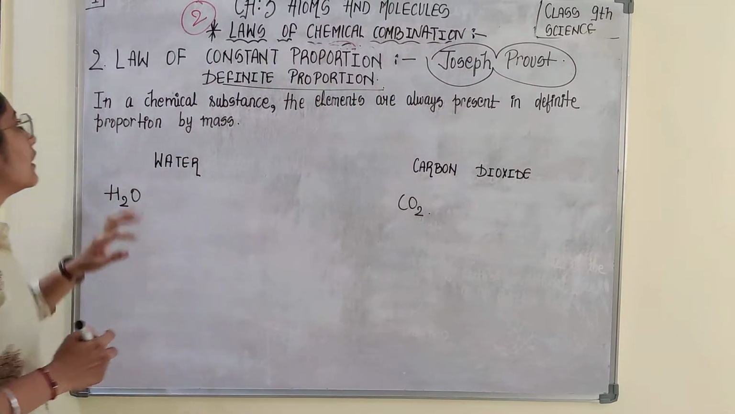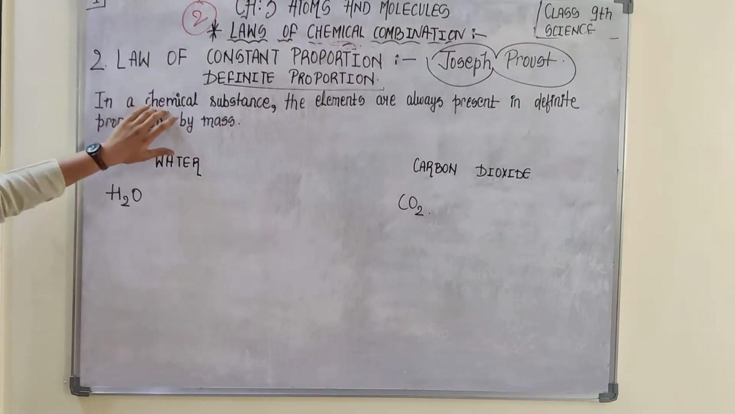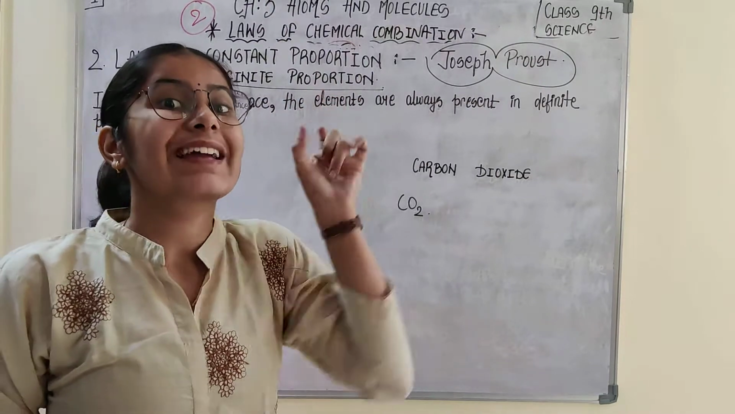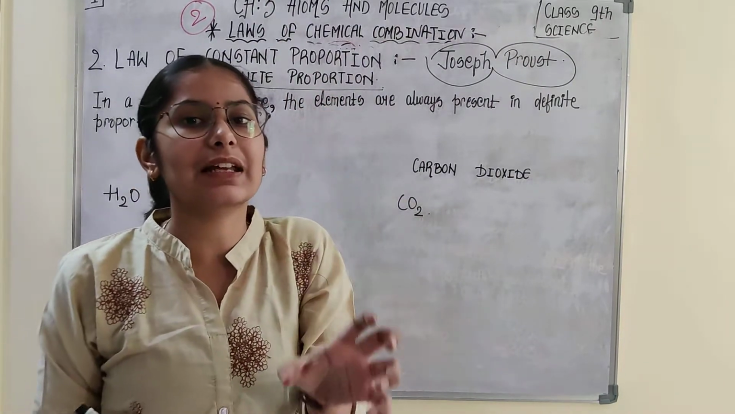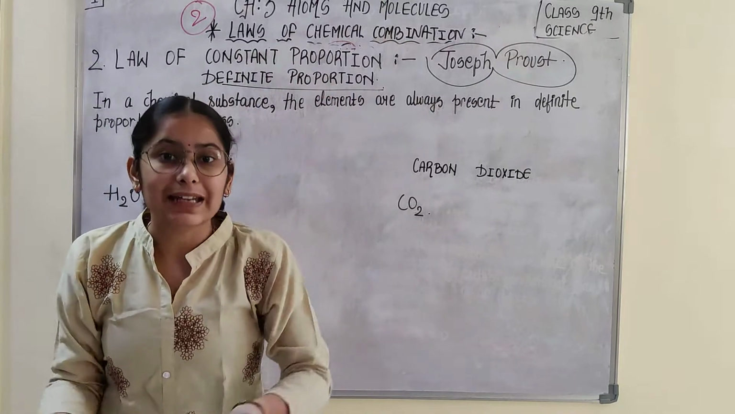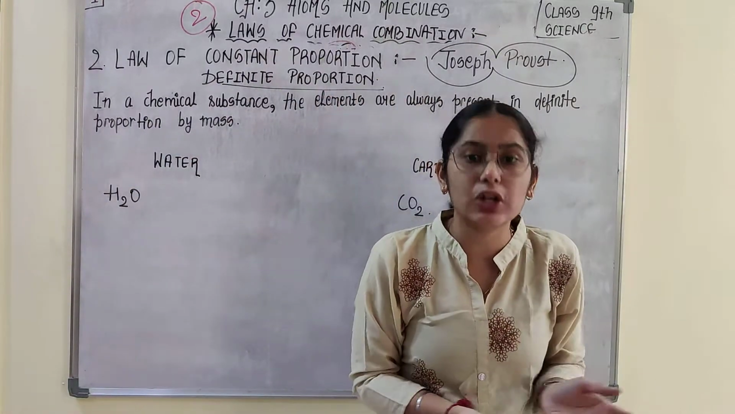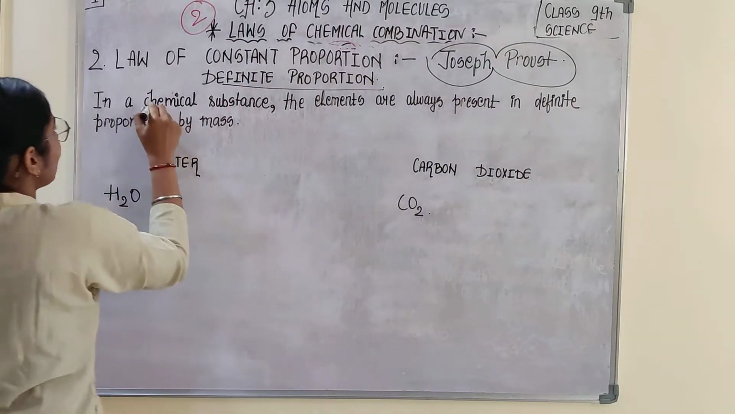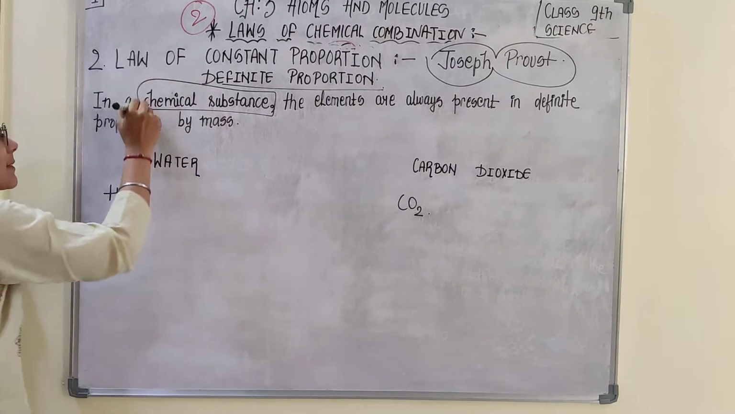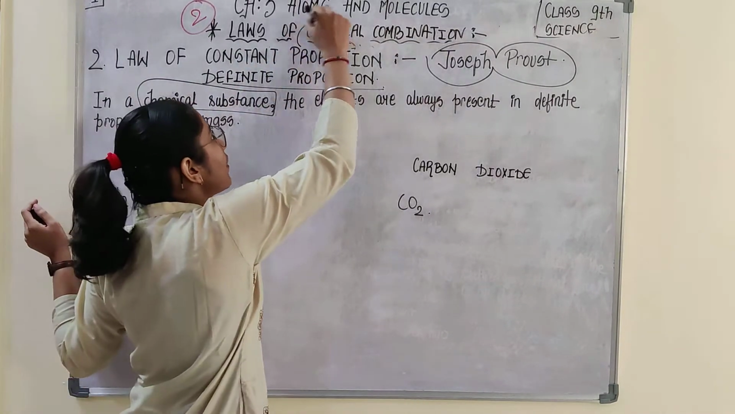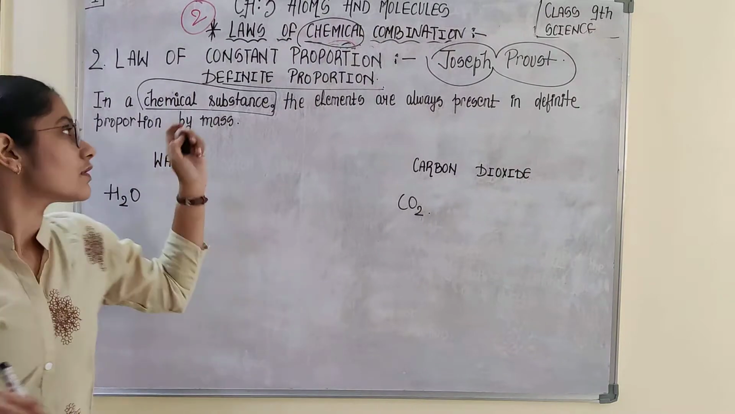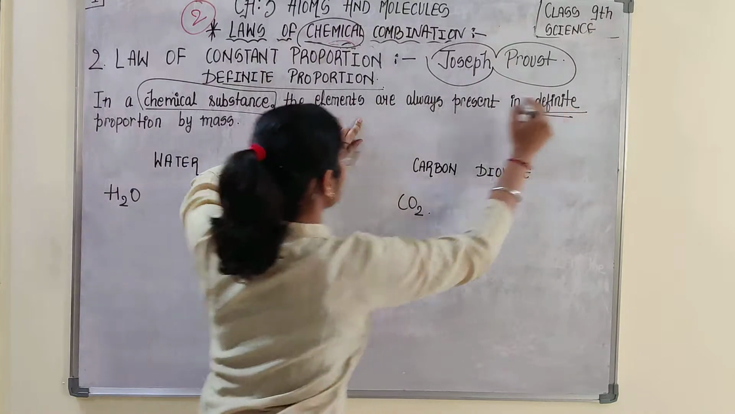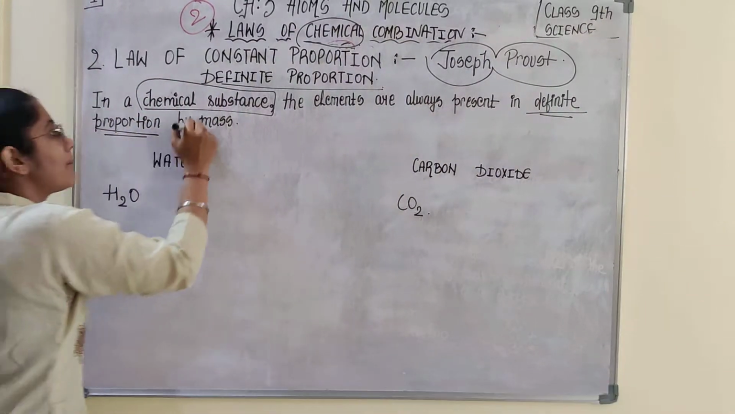Now, what does this law say? If you are able to recall, the law of conservation of mass was related to a chemical reaction. In a chemical reaction, the total mass of reactants is equal to the total mass of products. Here, this law is talking about a chemical substance. Therefore, it is a law of chemical combination. So, in a chemical substance, the elements are always present in a definite proportion by mass.